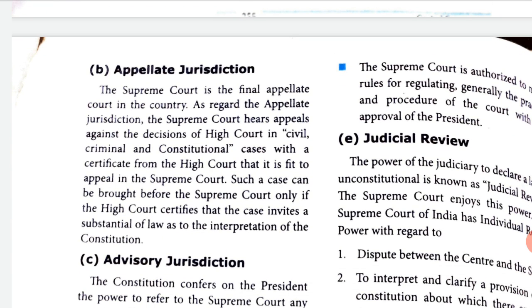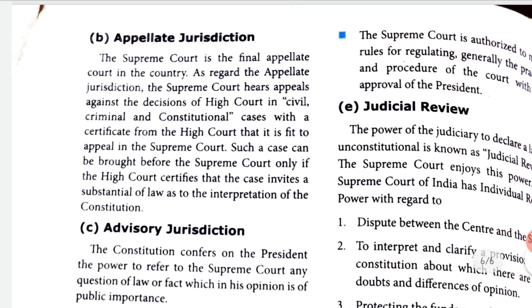Appellate jurisdiction. The Supreme Court is the final appellate court in the country. As regards the appellate jurisdiction, the Supreme Court hears appeals against the decisions of the High Court in civil, criminal and constitutional cases with a certificate from the High Court, so that it is fit to appeal in the Supreme Court. So we know this word. Say for example, if there are any cases in the High Court and they want to appeal to the Supreme Court, they can go forward.